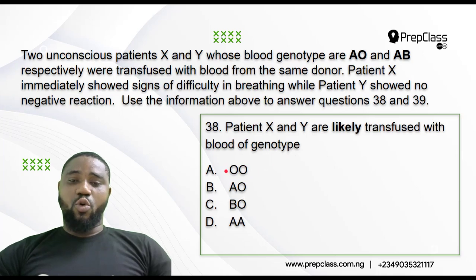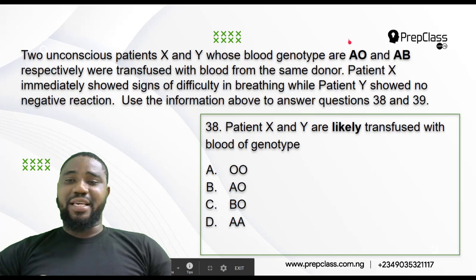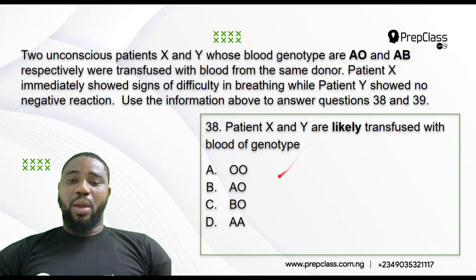If you pass OO to it, OO is for universal donors, nothing will happen to him. If you pass AO, AO is the same blood group as him, nothing will happen to him. If you pass AA, since A is dominant over O, I'm sure that nothing is going to happen. But if you pass BO, BO means blood group B, because B is dominant over O. So if he is blood group A, I am not giving him blood group B. Of course, that must have caused the reaction.